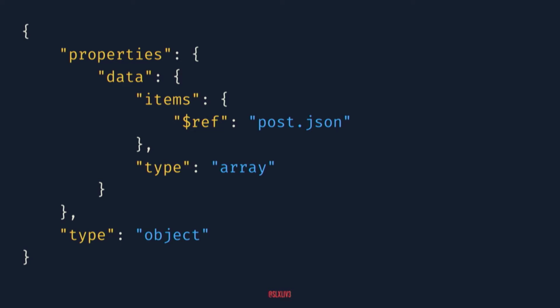So remember how I talked about how I break this up for data wrapping? This is what it looks like for a blog index. Very similar, but like I said, I nest things under a data key. And then I use some typing to say this is going to be an array of posts, referencing back to that post schema. And again, just saying that data is going to be an object of arrays.